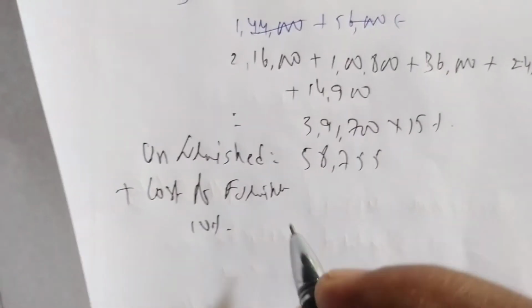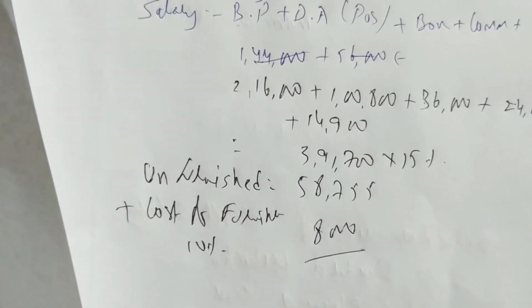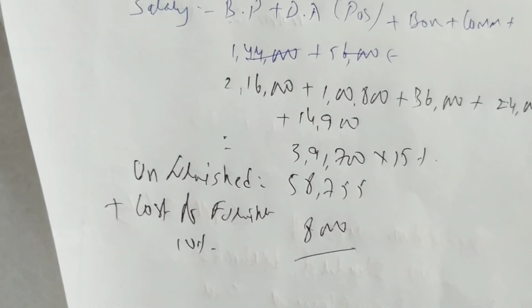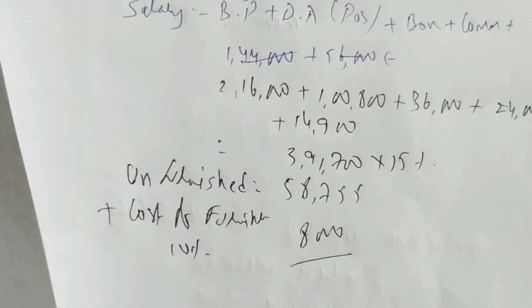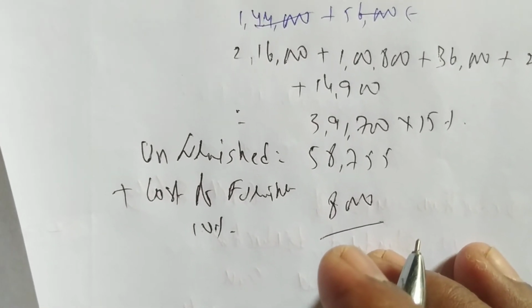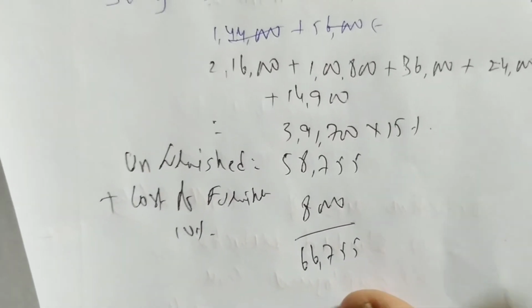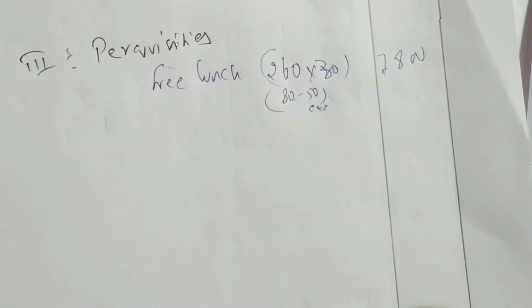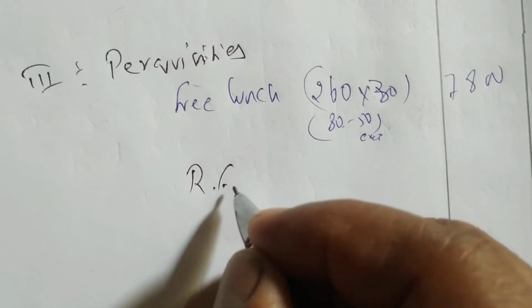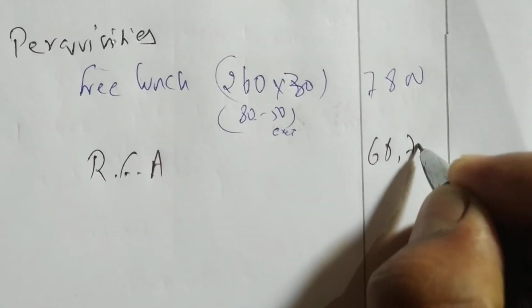So 80,000, 10% is 8,000. Okay. So 58,755 plus 8,000, 66,755 is the rent-free accommodation. So let us write here RFA 66,755. Done.